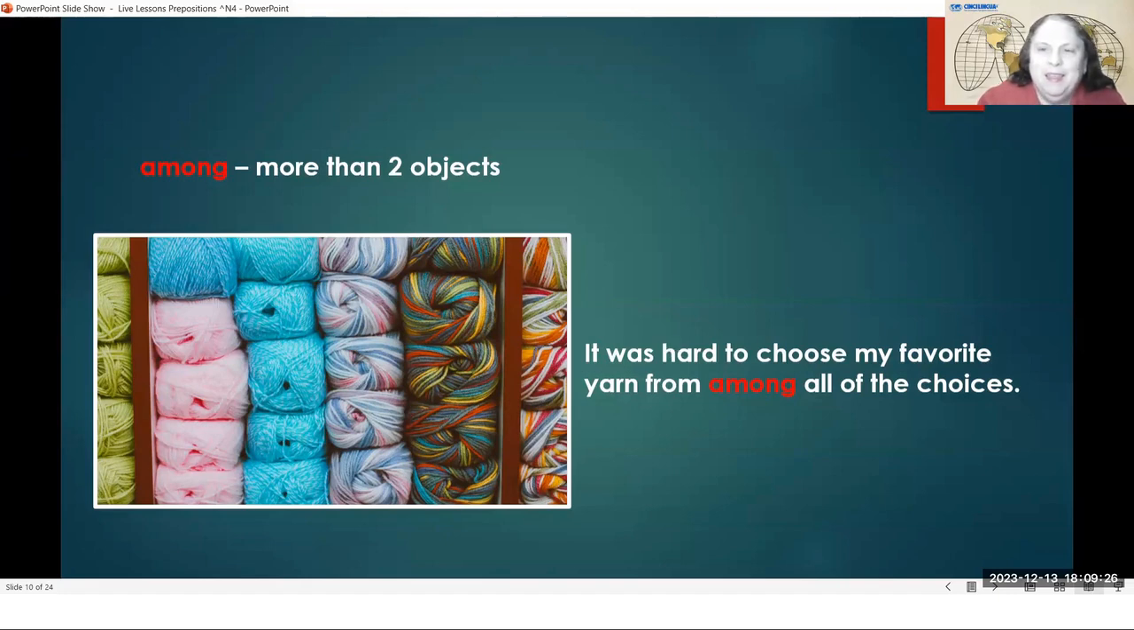But the point here is we had to choose one, and we were looking at many, many, many objects. So out of all of these objects, to choose one that is in the middle of all of these objects, it's difficult to pick which one. So among all of these choices, it is difficult to choose.